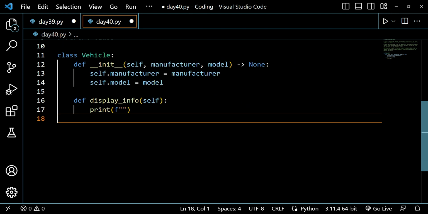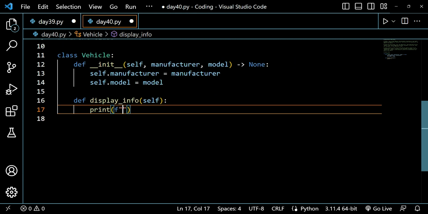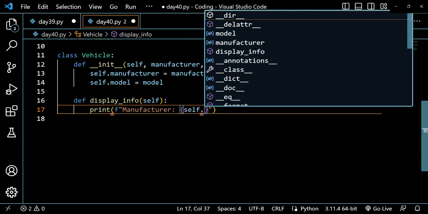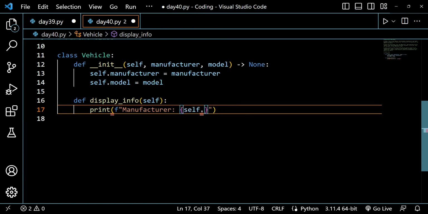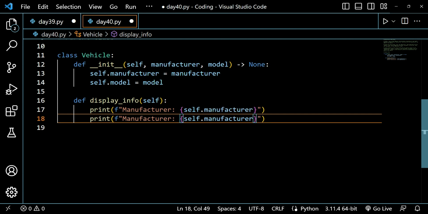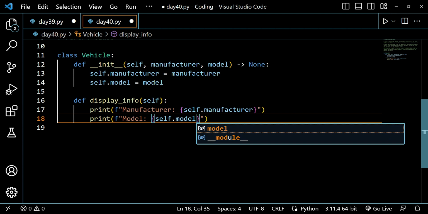So we will be writing an f-string, and we will be writing manufacturer and putting a colon here, and I will be writing self dot manufacturer, and then I will be printing one more value that will be model. Model will be like this, self dot model, or you can also write it in one line.